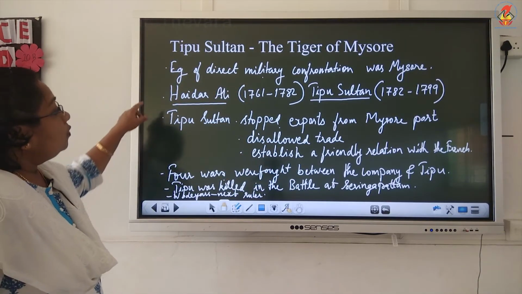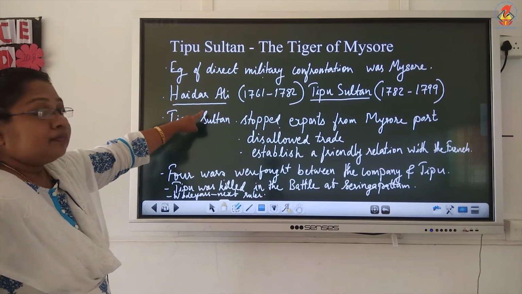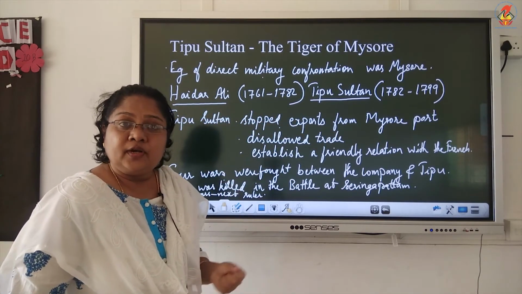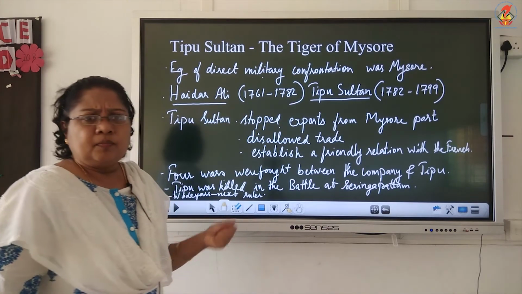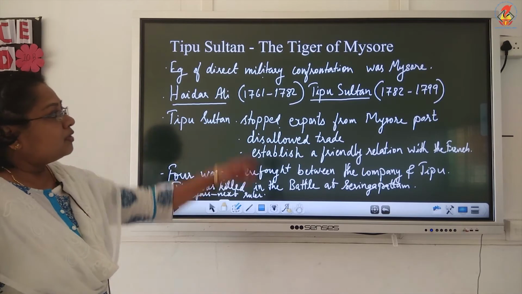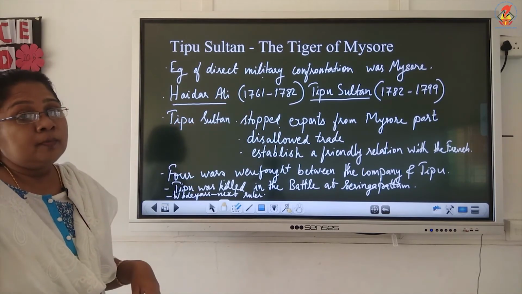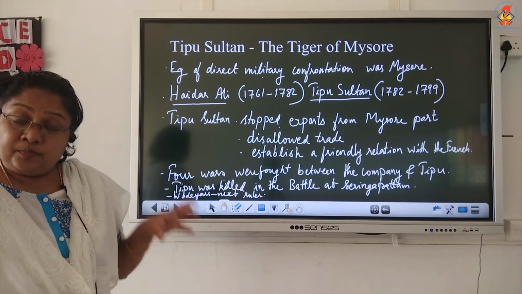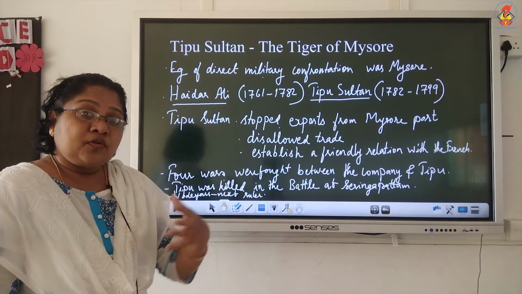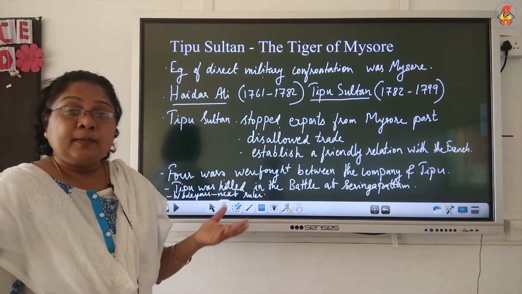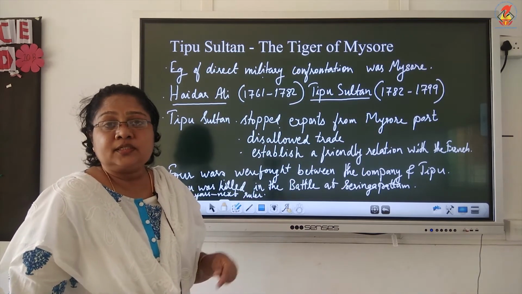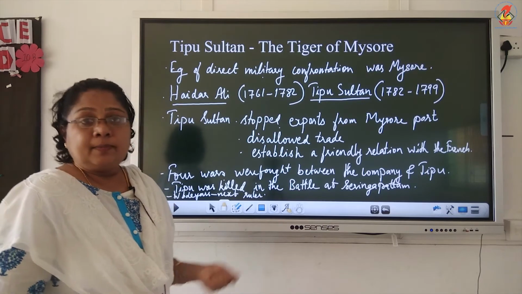Mysore was ruled by Hyder Ali and his son Tipu Sultan, and both were very powerful leaders. They did not allow the Britishers to enter or interfere in their political affairs. Mysore has a good port, and the Britishers were using this port to take goods from India to their country. Cardamom, pepper, sandalwood, all these things the Britishers brought from the Mysore or the Malabar market.